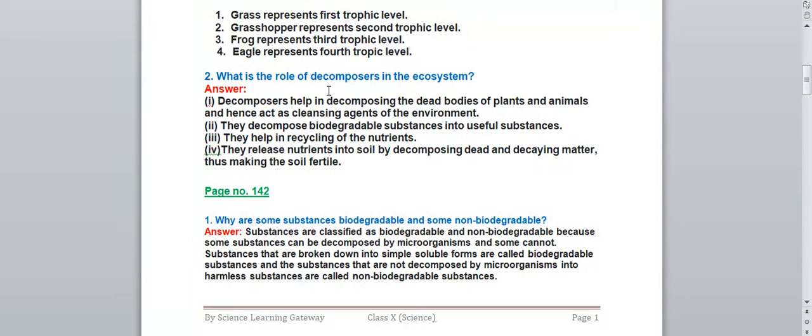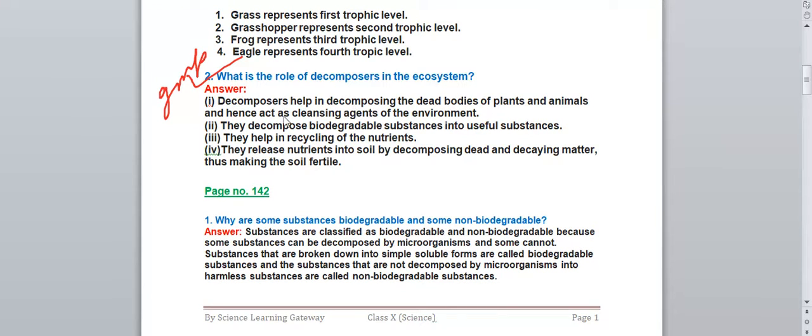Next question we have: What is the role of decomposers in the ecosystem? This is a very important question from the exam point of view also. Okay, what is the role of decomposers in the ecosystem? So first of all, you should know what decomposers are. Decomposers are those microorganisms which decompose or break down the bodies of plants and animals into small pieces so that they will be mixed up with the soil, right?